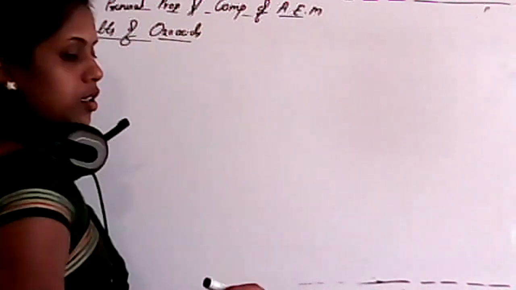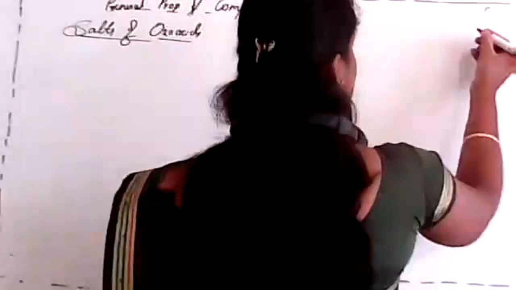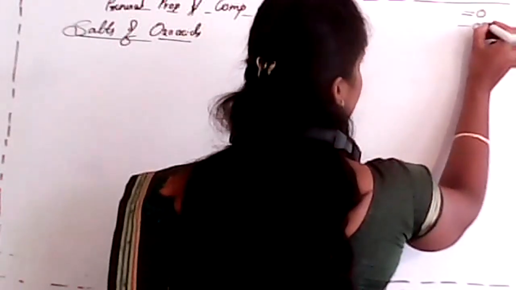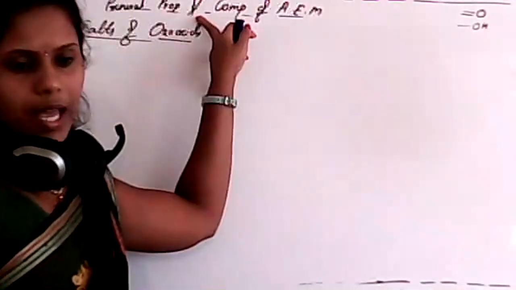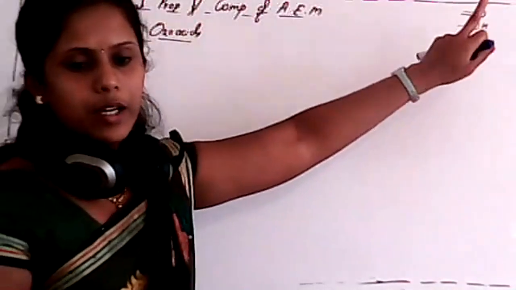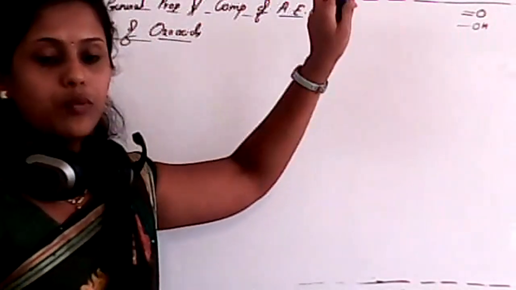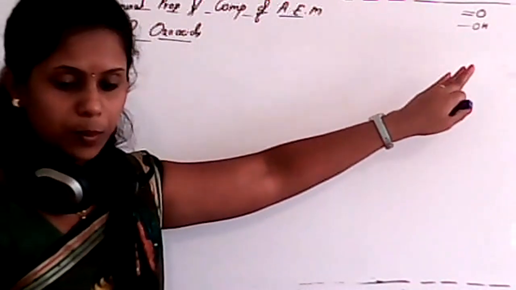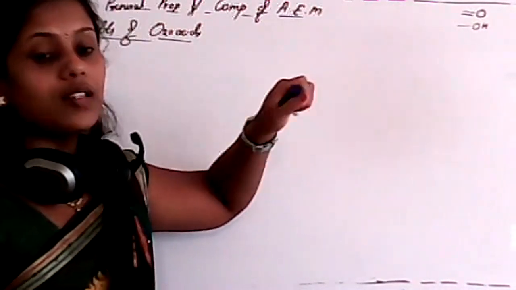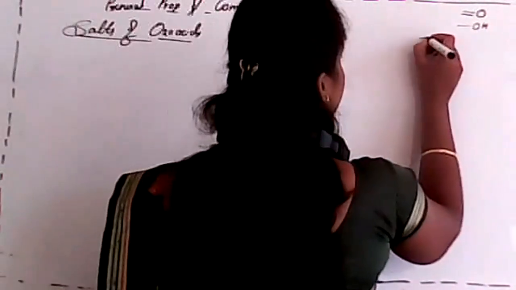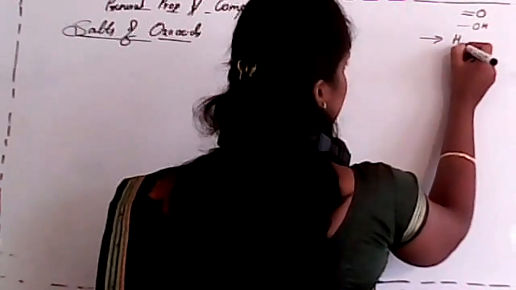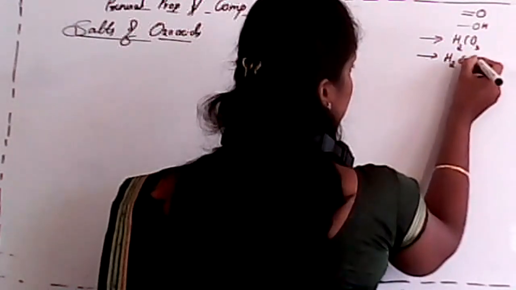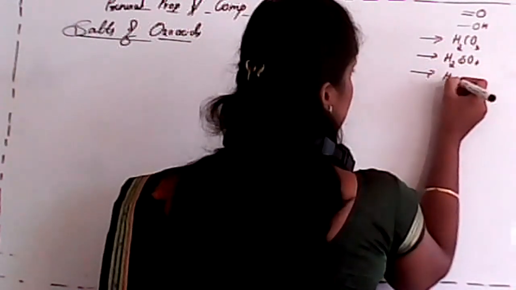We already know about oxoacids. The condition is that there must be at least one double bonded oxygen group and one hydroxyl group, isn't it? Oxoacids are those compounds in which there must be at least one oxo group and one acidic proton present with a hydroxyl group, and those must be attached to the same atom. We already know the examples: H2CO3, H2SO4, and HNO3.